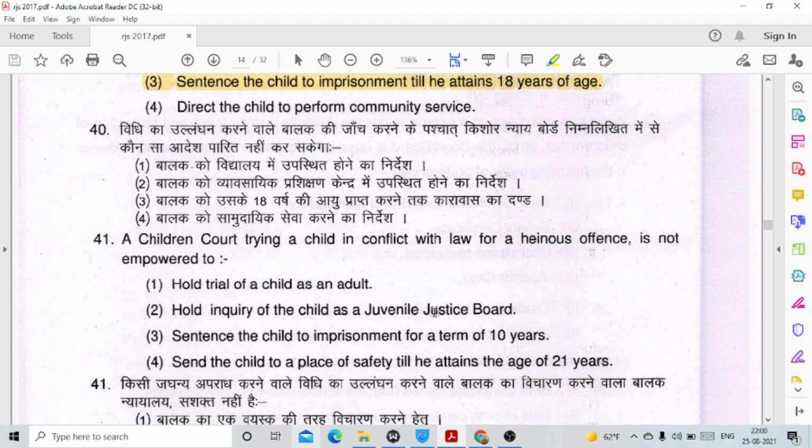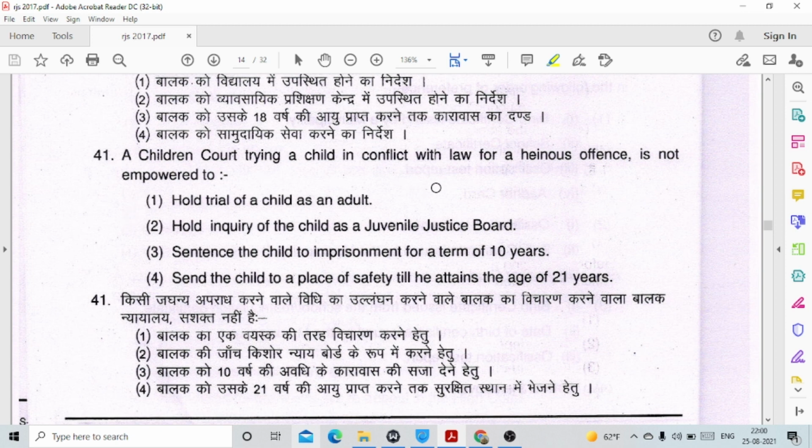Question number 41. A children's court trying a child in conflict with law for a heinous offence is not empowered to. This is actually a wrong question and it has been cancelled, because the children's court has the power to deal with the child in conflict with law in all the above options given, like whole trial of a child as an adult, then whole inquiry of the child as a Juvenile Justice Board, also sentence the child to imprisonment for a term of 10 years and send the child to a place of safety till he attains the age of 18 years. It has been given under section 8 of the Juvenile Justice Act.